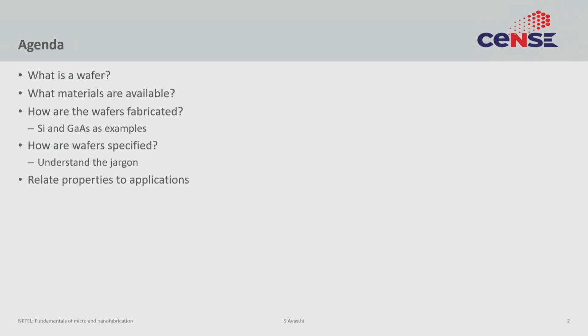We will also go through some jargon to actually understand how the wafers are specified. So, if you were to purchase a wafer tomorrow, you may need to specify certain properties, and what those properties are and what the jargon means is something we will go over, and we will finish off with an understanding of how to relate the properties of the wafer to the eventual application, so that given an application you can better understand what type of substrate you will need.